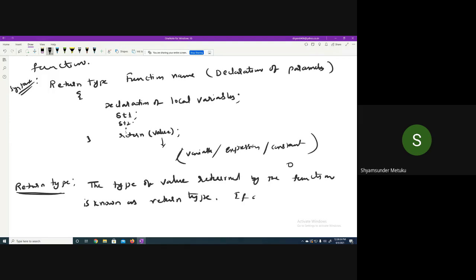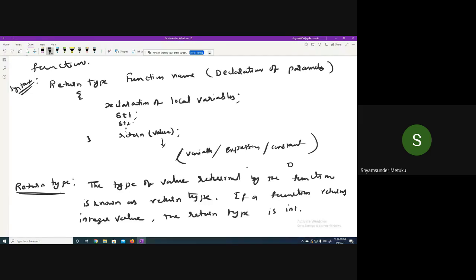If a function returns an integer value, like our example, the return type is int. You should write this way. If it is returning a float, you should write float. If it is returning a character, you should write char.